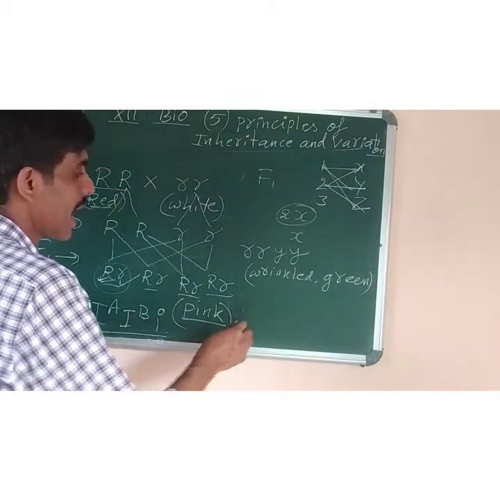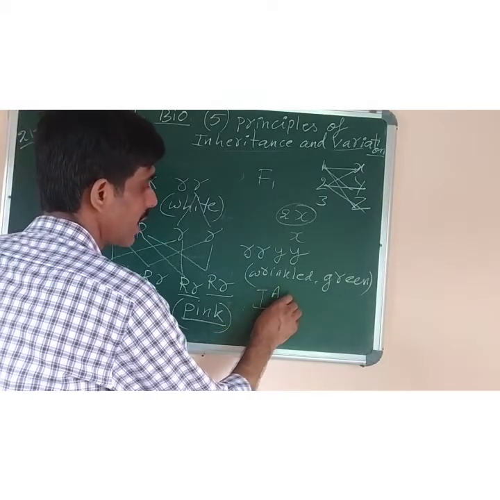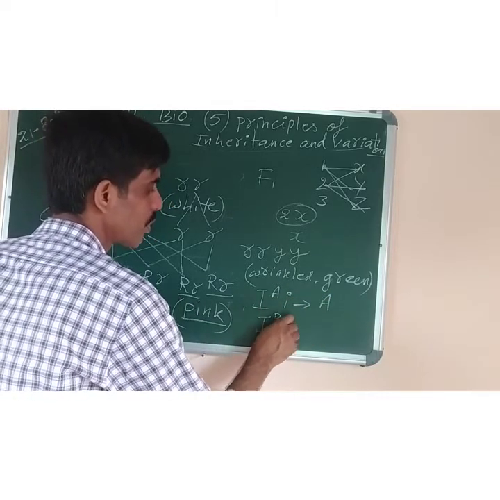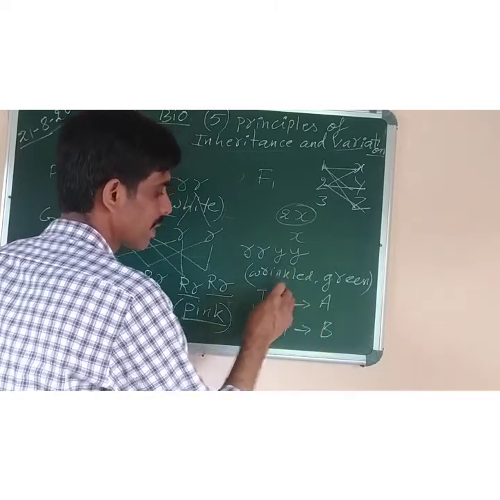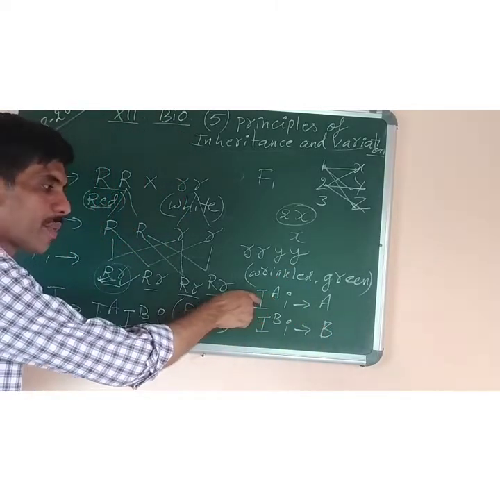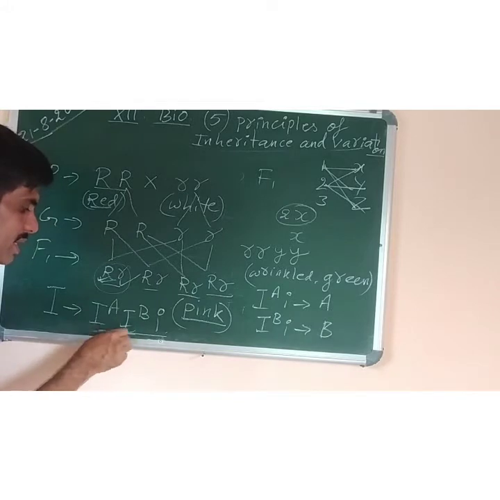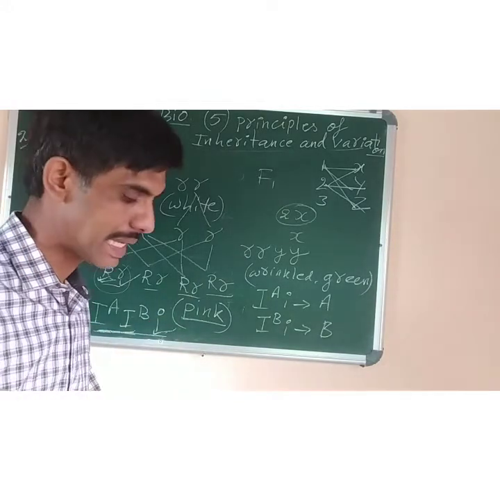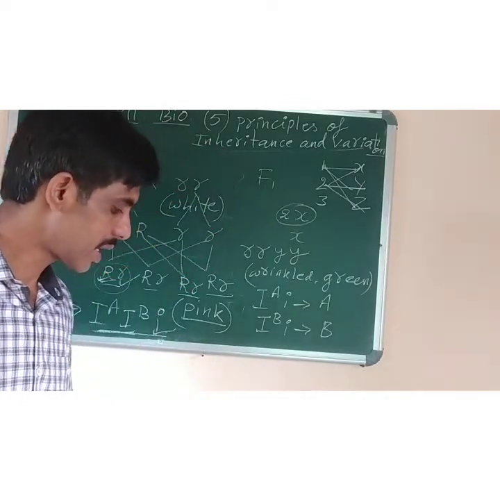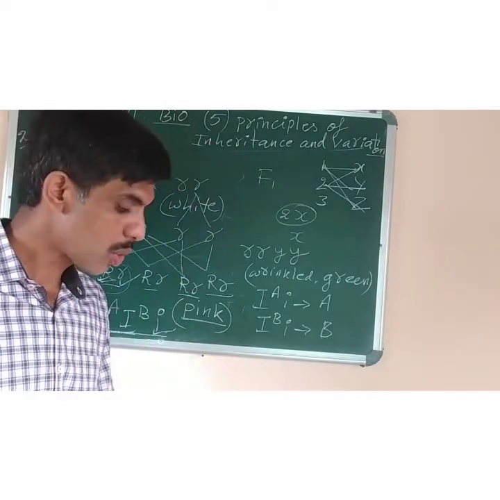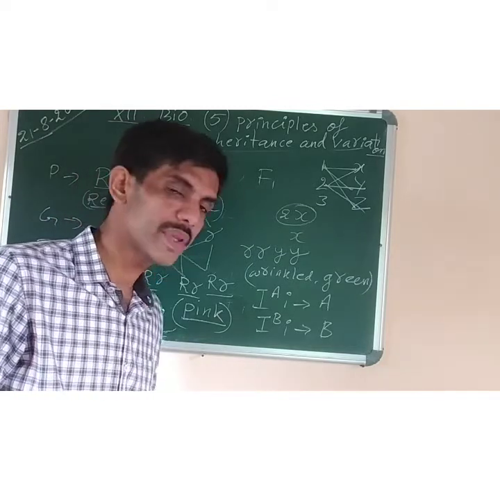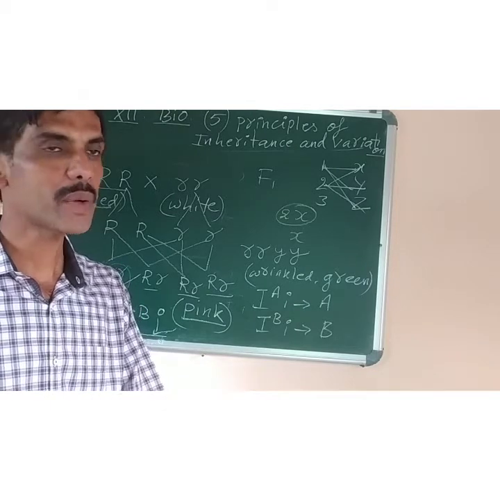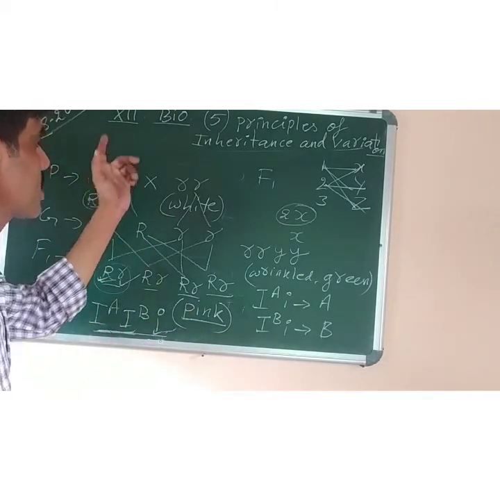So if a person has I A and small i, the blood group is A. If a person has I B and small i, the blood group is B. Because this I A is dominant over small i. These two are dominant alleles and this one is recessive allele. We had already done this in the interactive class. Still I have said so that you can understand. And what is the meaning of codominance? Codominance means in which both the alleles are equally expressed. Co means both. Dominant means both of them are expressed. Red is also expressed, white is also expressed.